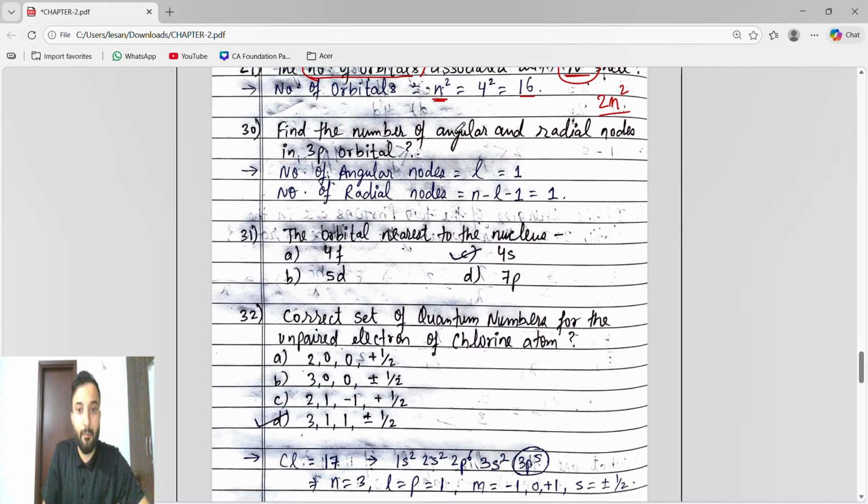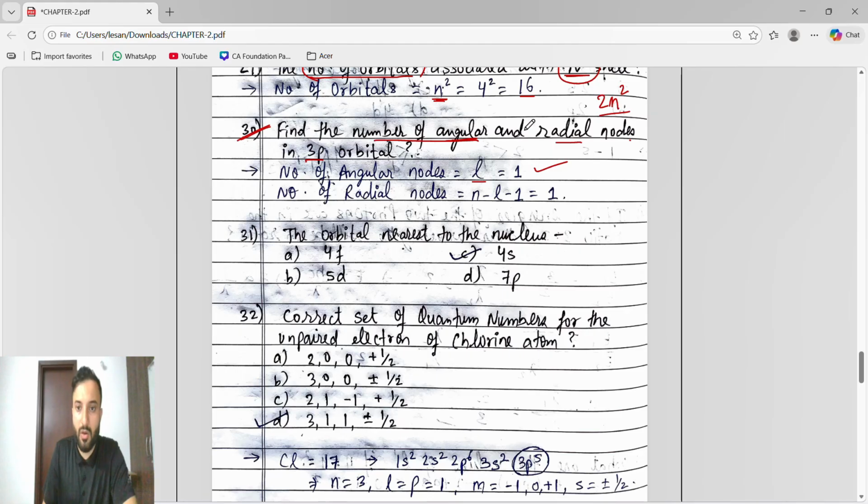Okay. Find the number of angular nodes and number of radial nodes in the 3p orbital. This formula I had not given in the synopsis, I forgot, but it is important. So we have to find the number of angular and radial nodes. The formula for the number of angular nodes is nothing but L. Whatever the L value is, that is the same number of angular nodes. The formula for radial nodes is n minus L minus 1.